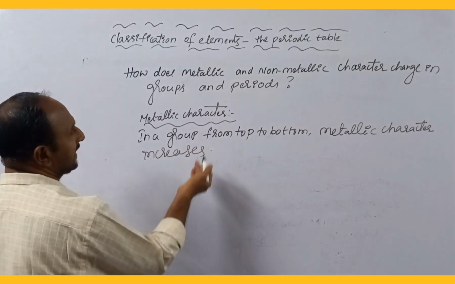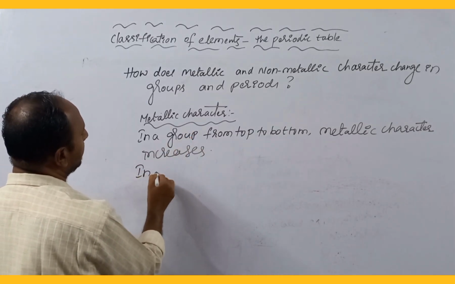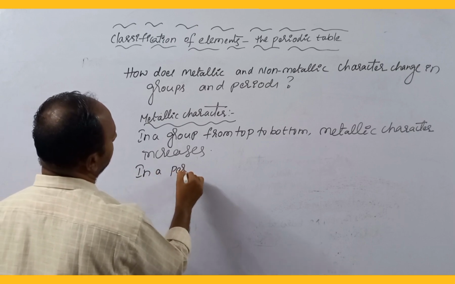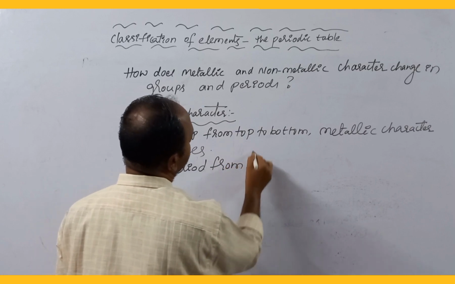Metallic character increases in a group, and in a period from left to right, metallic character decreases.